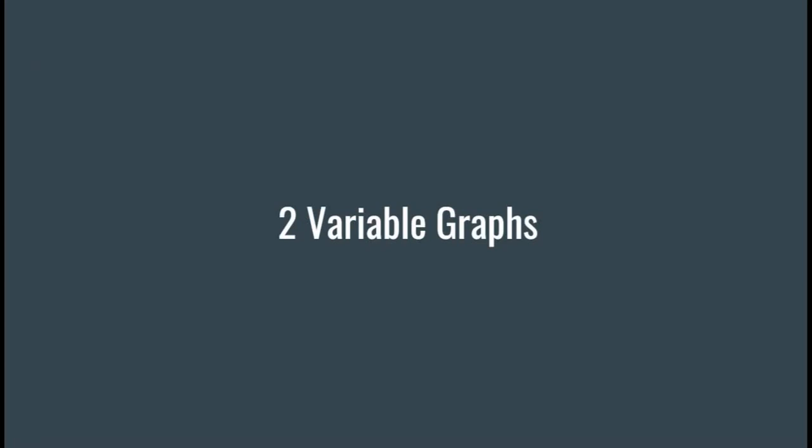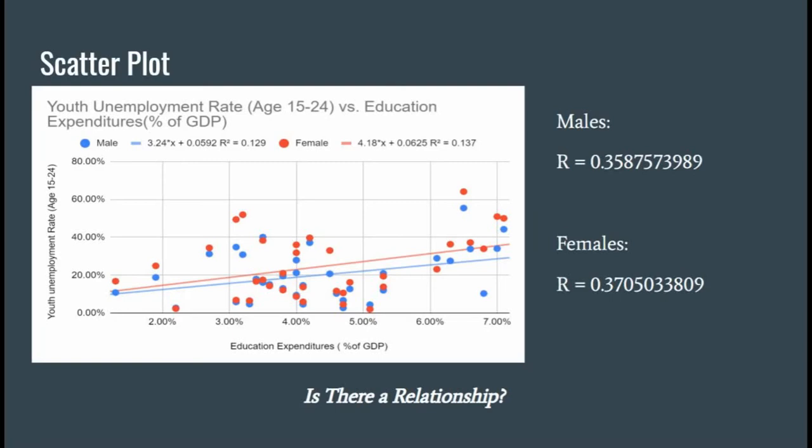Next, we're going to take a look at the two variable graph. For this section, we input both sets of data, the male and the female data, into a scatter plot, along with a line of best fit. We did this to determine the correlation coefficient to see if our variables have a strong or weak correlation. The correlation coefficient for males was 0.358, and for females it was 0.37.